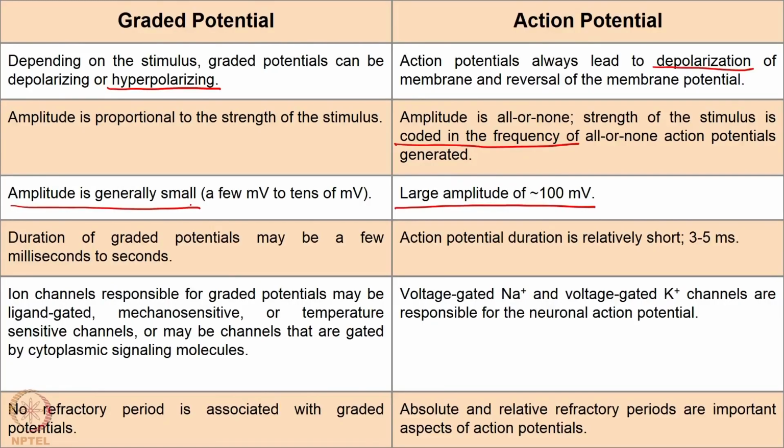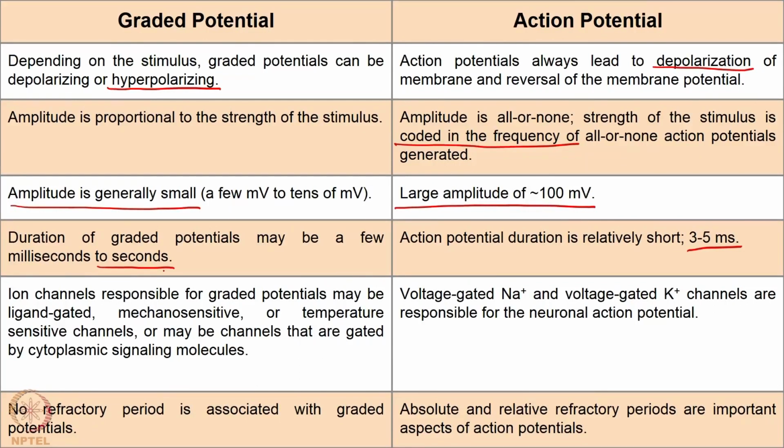The duration of action potential is relatively short, it happens for a brief amount of time, whereas graded potentials can remain at a relatively low value for a long period of time. Sometimes the duration may be as long as some seconds.